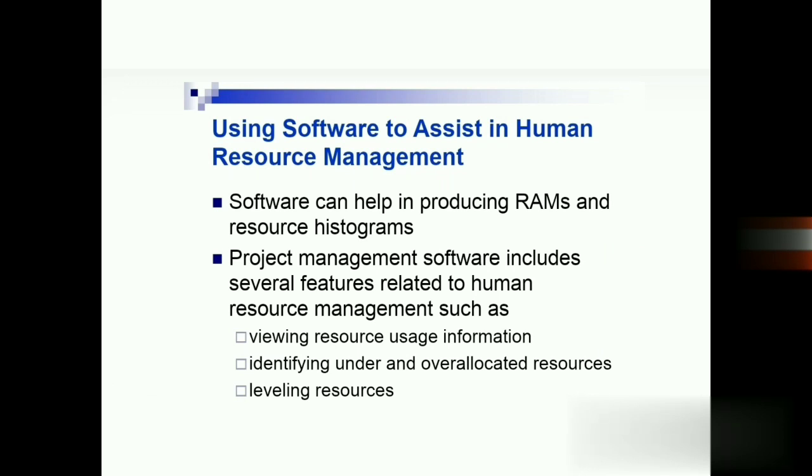Using software to assist in human resource management. Software can also help in producing RAMs and resource histograms. RAM, as we saw earlier, is the responsibility assignment matrix. Project management software includes several features related to human resource management, such as viewing resource usage information, identifying under and over allocated resources. It is important because it will help you to identify people and reward them accordingly, because it will motivate them to work better. Next comes leveling resources to avoid over allocation.